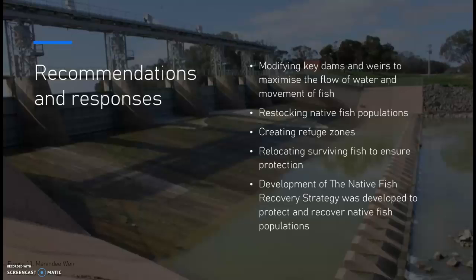With a 30-year horizon to 2050, the native fish recovery strategy was developed to protect and recover native fish population. It aims to increase the quality and scope of habitats, water flows, migration pathways and breeding and nursery areas, whilst building on existing strategies and water reforms.